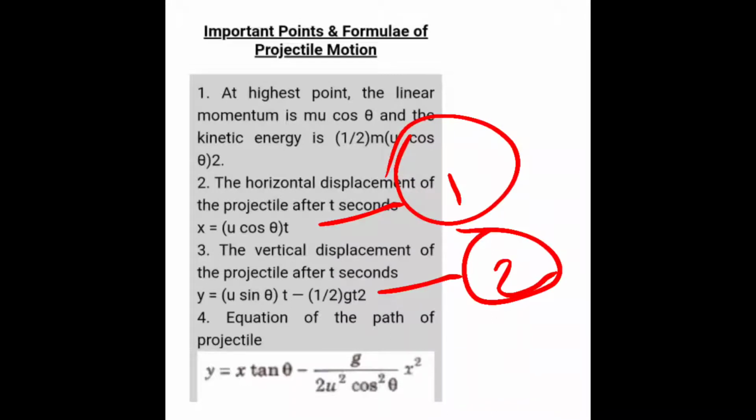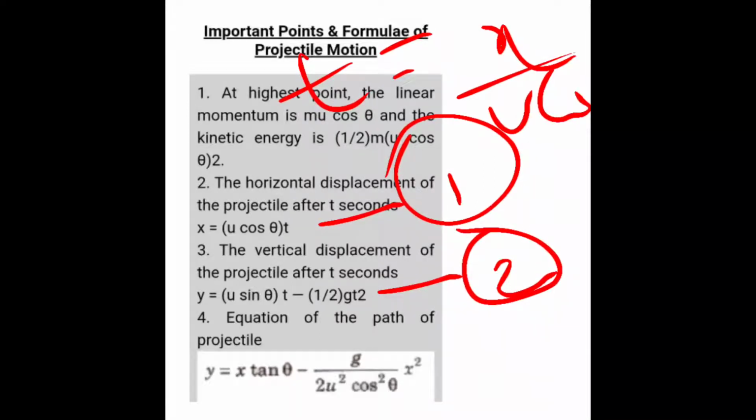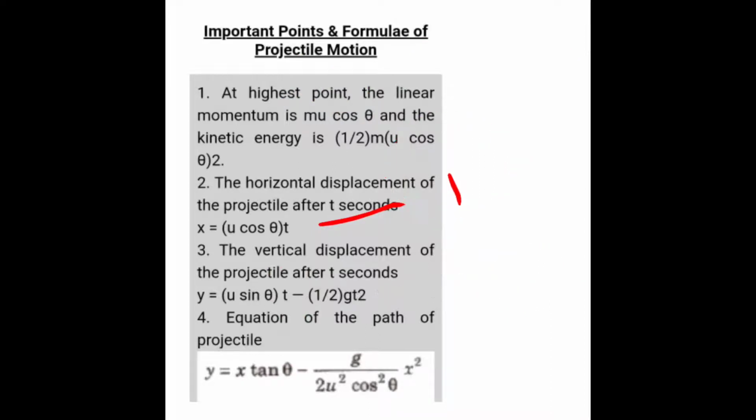Now if you substitute equation number 1 as t equals x by u cos theta, and in place of t we write x by u cos theta in this equation, then we will get the equation y equals x tan theta minus g by 2 u square cos square theta x square. So this is an equation of the trajectory path.